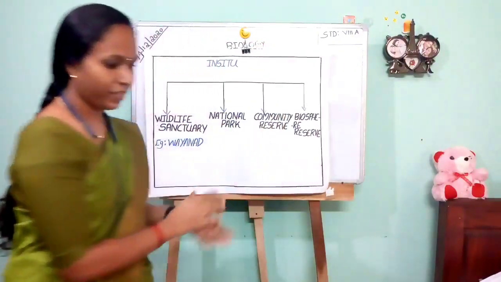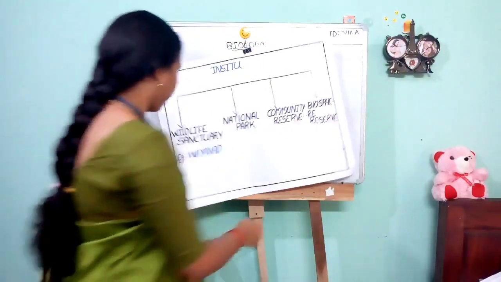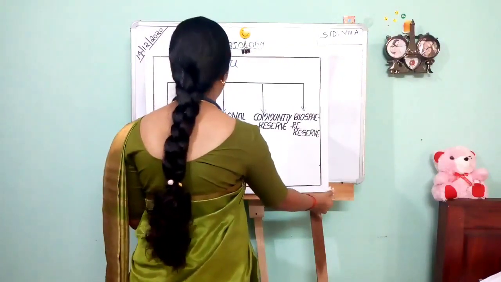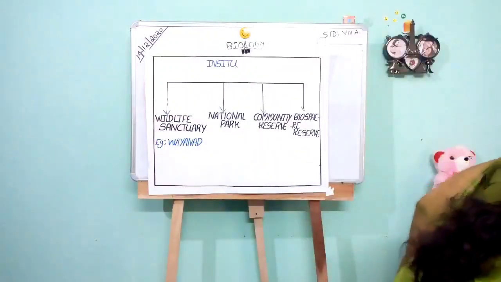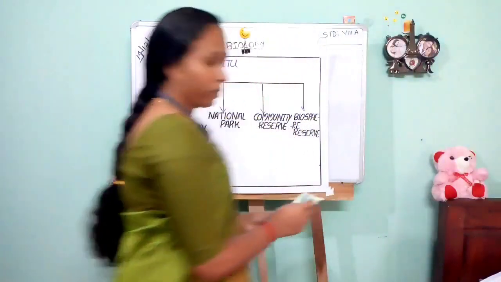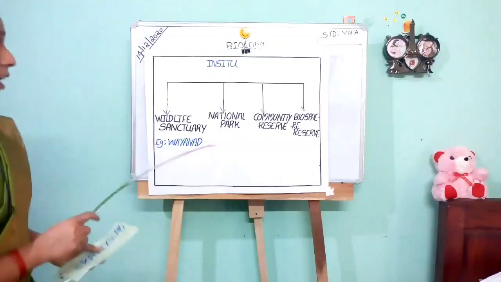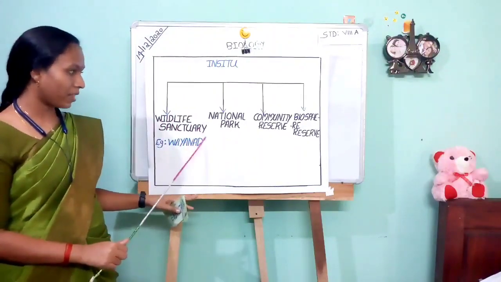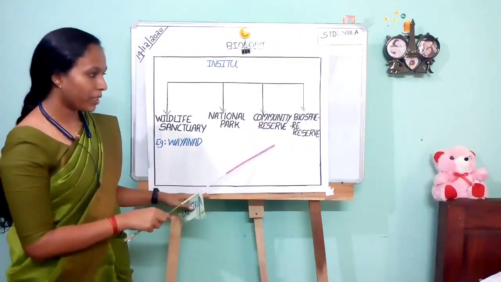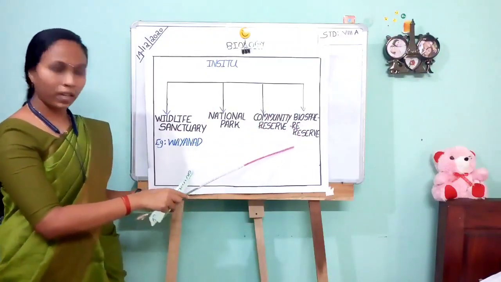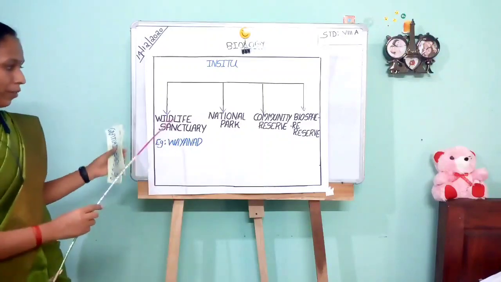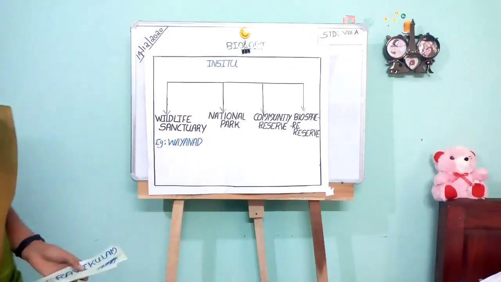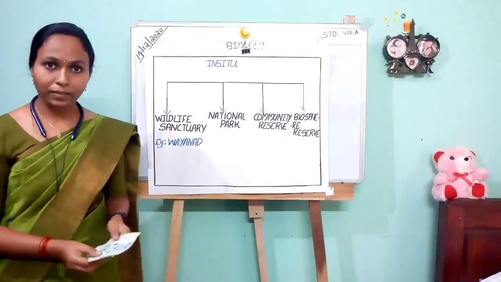It is an activity. In situ conservation methods are mainly of 4 types: wildlife sanctuary, national park, community reserve and biosphere reserve. The example of a wildlife sanctuary is Wayanad. What is the example of a national park?